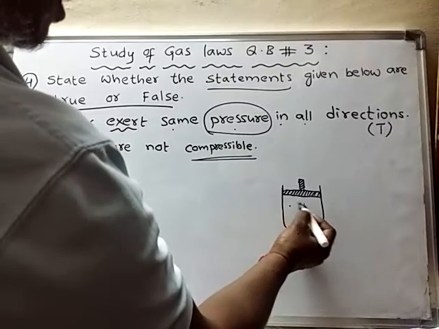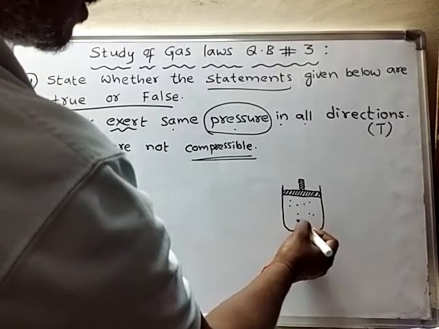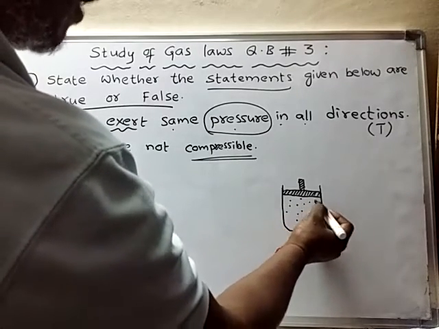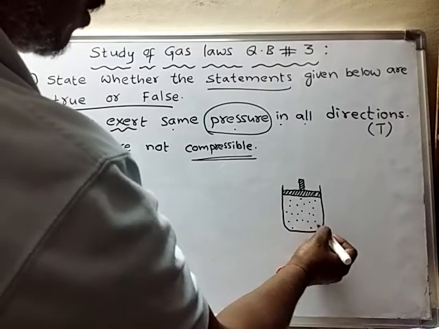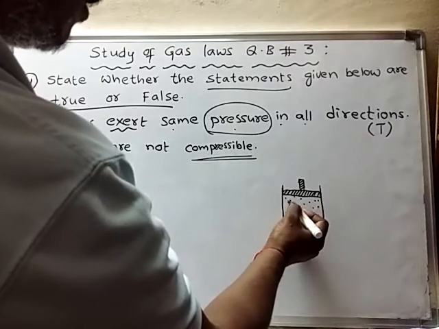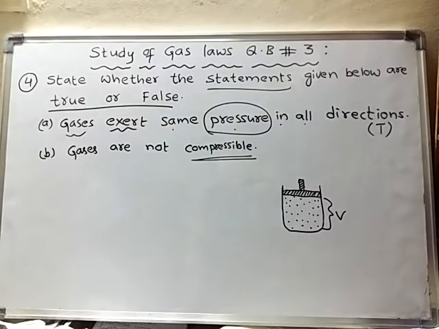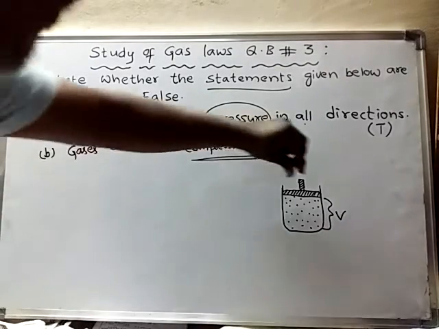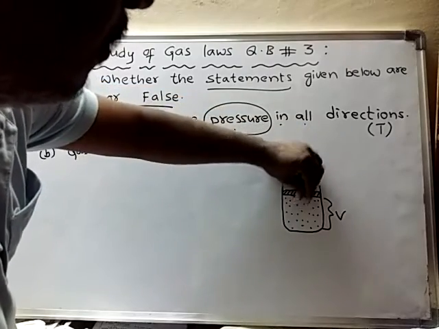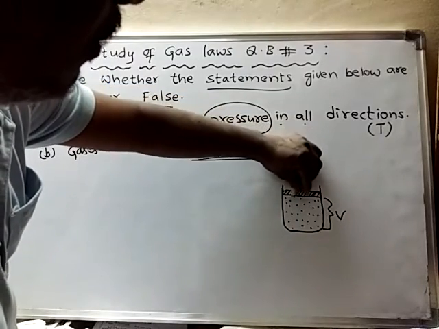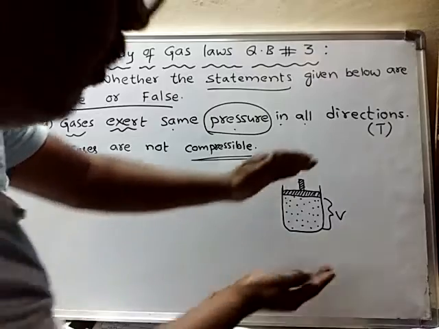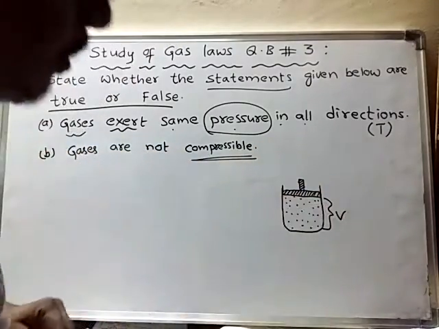So now this container is having a certain amount of gas in it. The molecules of gas are occupying this much volume. Suppose I increase the pressure on the gas molecules, what happens? All the gas molecules will come closer and closer.